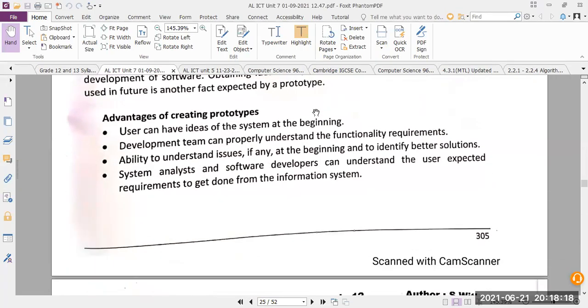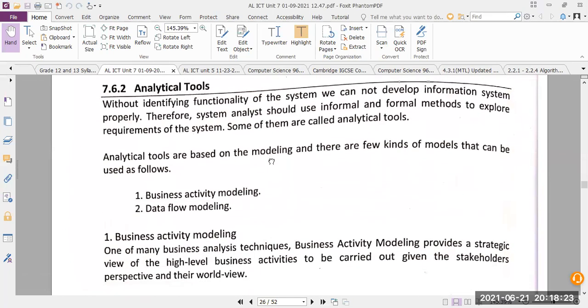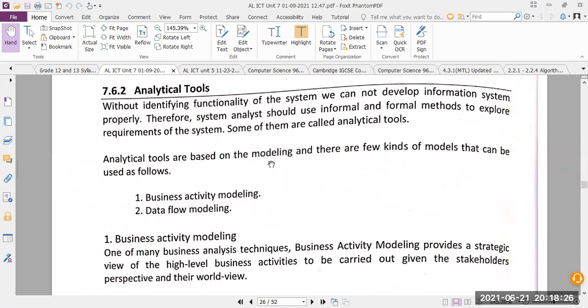We finished with prototyping, and now we are going to move on to analytical tools. Okay, so analytical tools. Without identifying the functionality of the system, we cannot develop an information system properly. Definitely, that is a fact, right? If you don't know what your problem is, you cannot find a solution. Similarly, if you don't find the functionality, or what is actually required of the system, you will not be able to develop the desired information system.